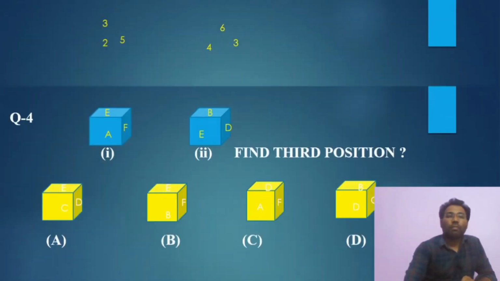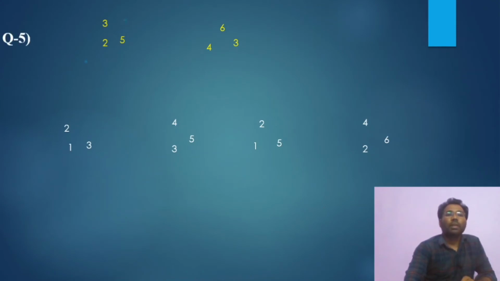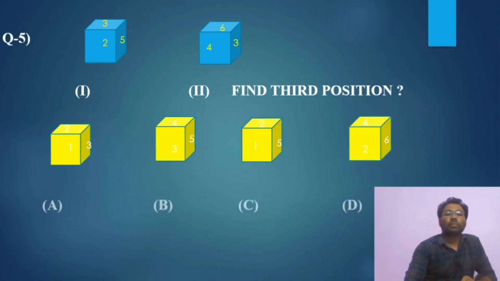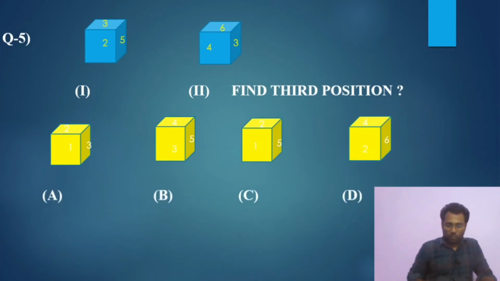So proceed to the fifth question, and here the fifth question is similar to the previous one. A little bit of change is there. Find the third position. I will solve it in a shortcut way.